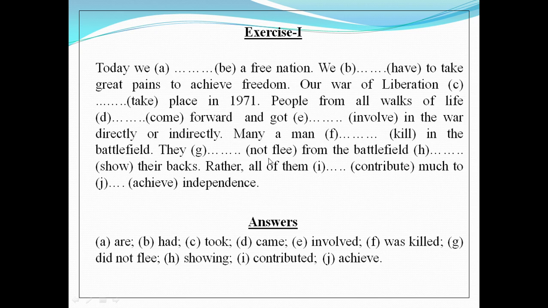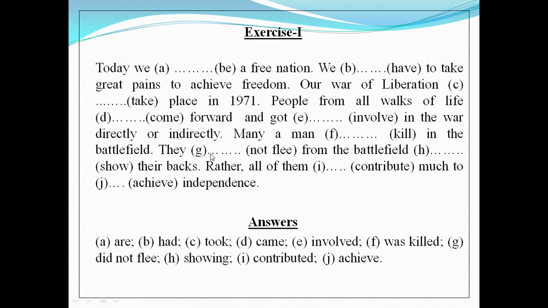They dash not flee from the battlefield. Okay, look at this sentence. We have to make it negative. And remember that in case of making negative sentences, we need to use auxiliary verbs. And if it is in indefinite form, we have to use the do verb. Alright, as there is no auxiliary verb in this sentence, the do verb should be used.